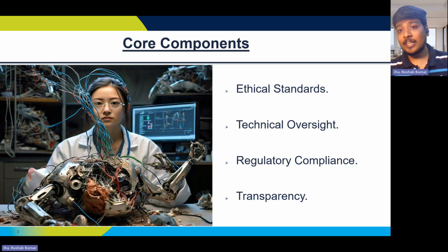And then what I mean by technical oversight is, picture AI as a car, okay? Governance is the crash test dummy, in simple words, ensuring that it's safe before hitting the road. So that's what technical oversight is all about. We make sure that technically everything is in place, and AI governance is the piece that does all the magic.